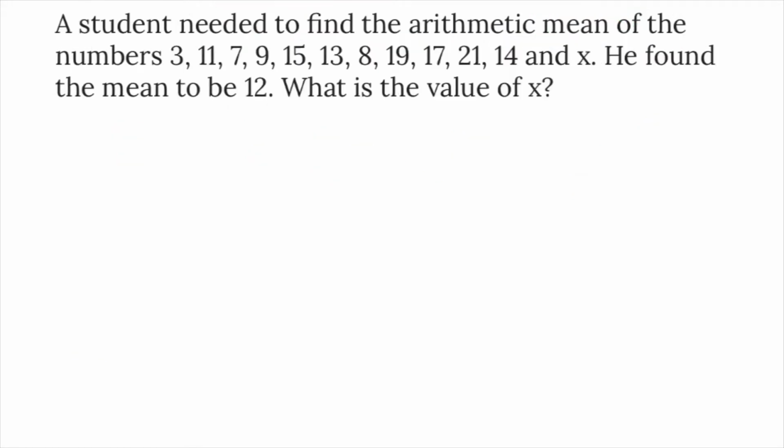A student needed to find the arithmetic mean of the following numbers: 3, 11, 7, 9, 15, 13, 8, 19, 17, 21, 14 and x. He found the mean to be 12. What is the value of x? Arithmetic mean or average is equal to sum divided by number. According to the data, average is 12.